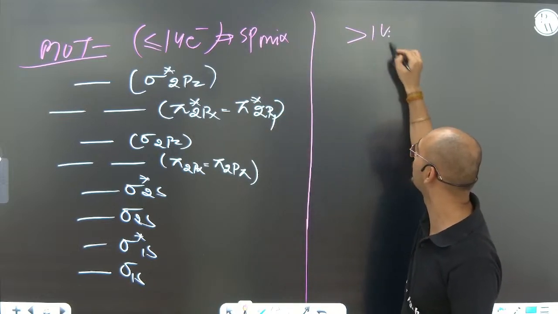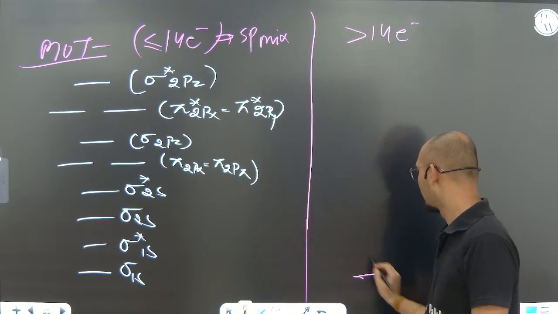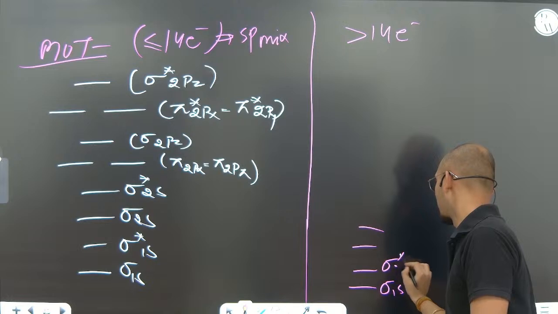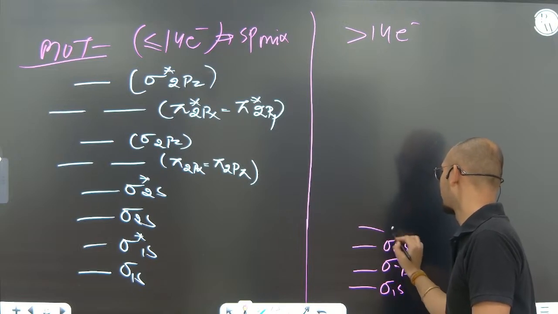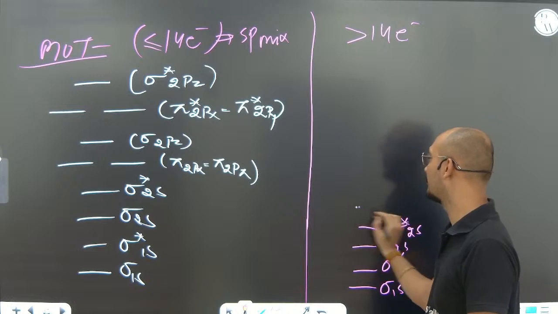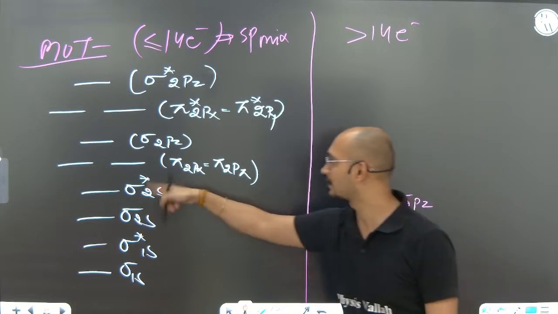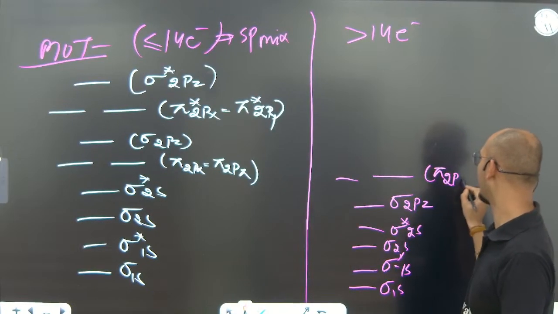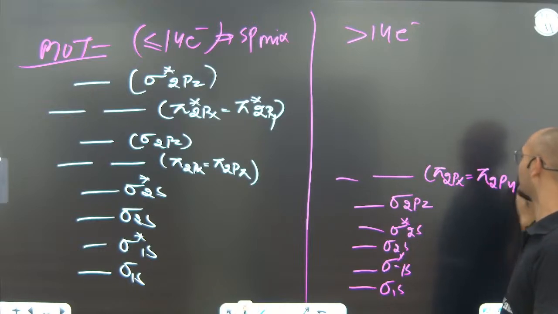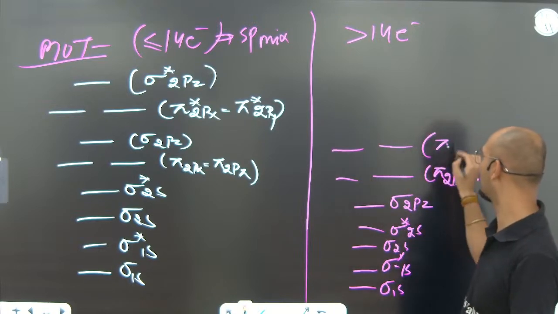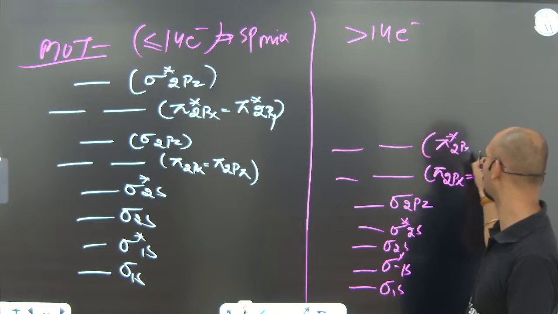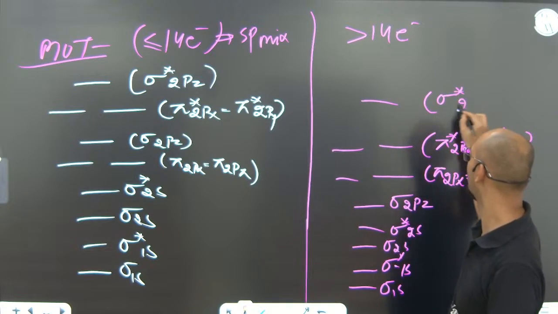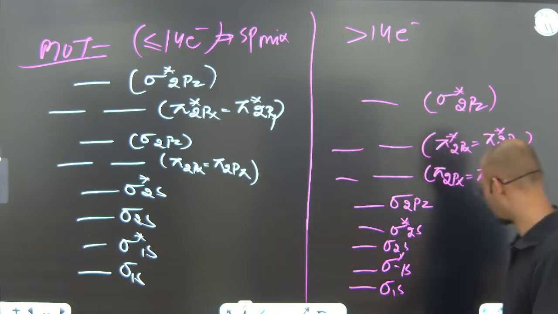But when there are more than 14 electrons, how is it going to be? It is going to be sigma 1s, sigma star 1s, sigma 2s, sigma star 2s. Then it is going to be sigma 2pz. See, here there is a change. Sigma 2pz was above. Here pi will come up. Pi 2px equals pi 2py. Always use Hund's rule. Never ever break Hund's rule. Pi star 2px equals pi star 2py. And last will be sigma star 2pz. So please follow these things.